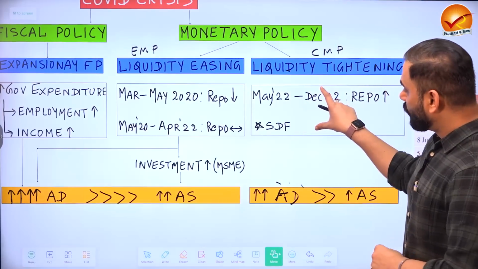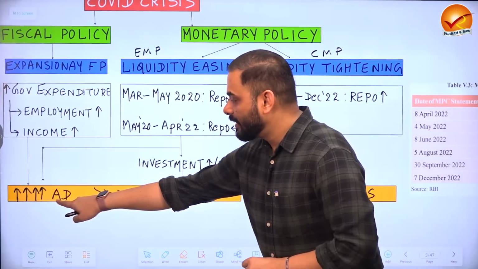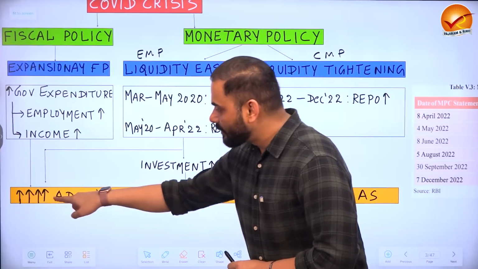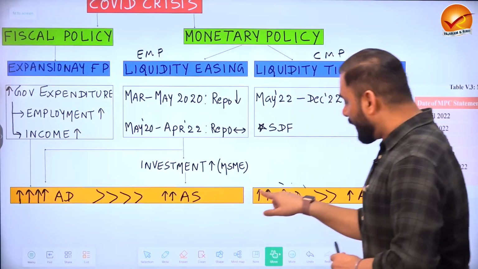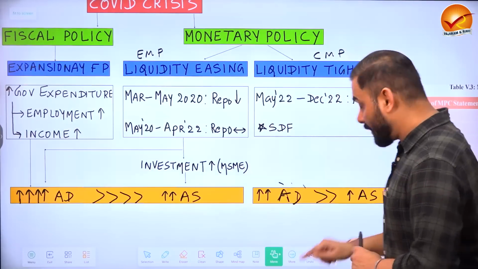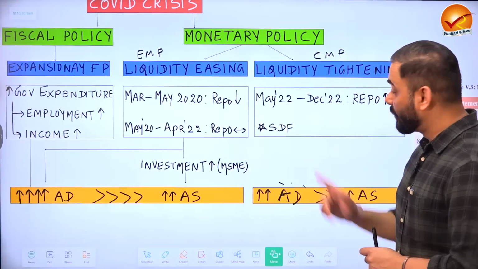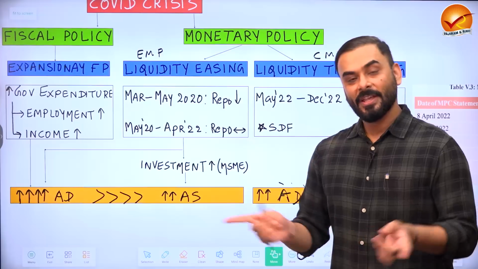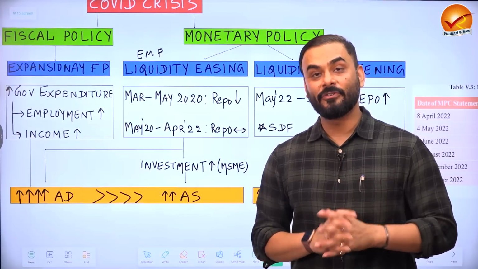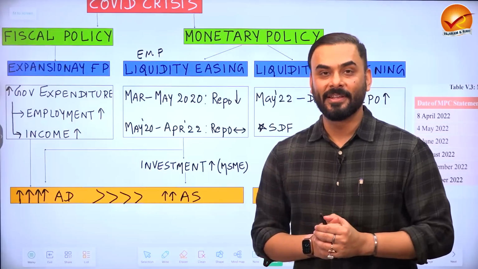So when they started to follow contractionary monetary policy, we can clearly see that the increase in aggregate demand came little down. So here you can see how many arrows are there? 4. So demand was very high. Here demand has come little down. Here we can see supply was also increasing, but here supply is increasing but at a slower pace. And why has this happened? Because rates have increased. In this context, let us look at the developments in the field of banking, monetary policy and capital market through this chapter in economic survey.